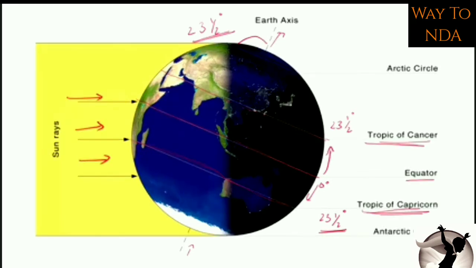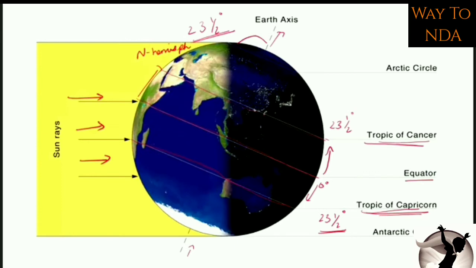Now the sun rays, which now this is called as northern hemisphere, that is northern half circle. And from equator, because you can see that equator is dividing earth into two equal parts, the lower half we will call southern hemisphere. Okay, so this is northern hemisphere, equal half, and this is the southern hemisphere, equal half, from this equator.